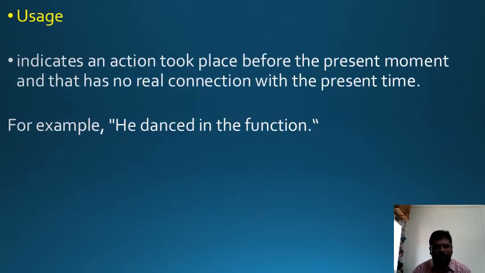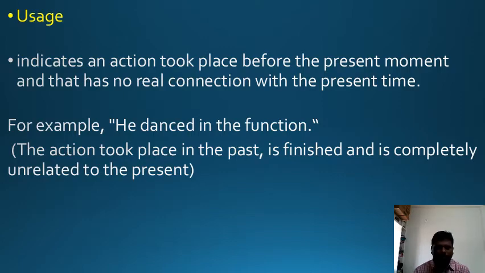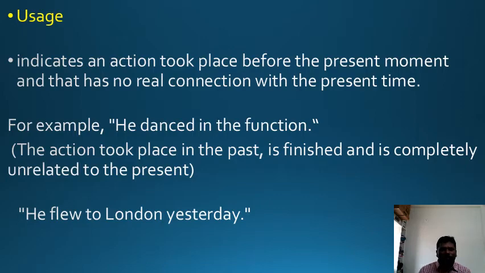Usage. We use this tense to refer to an action that took place before the present moment and has no real connection with the present time. We use this tense for actions completed at some time in the past. Look at the example. He danced in the function. Let me explain: the action took place in the past, is finished, and is completely unrelated to the present. He flew to London yesterday.